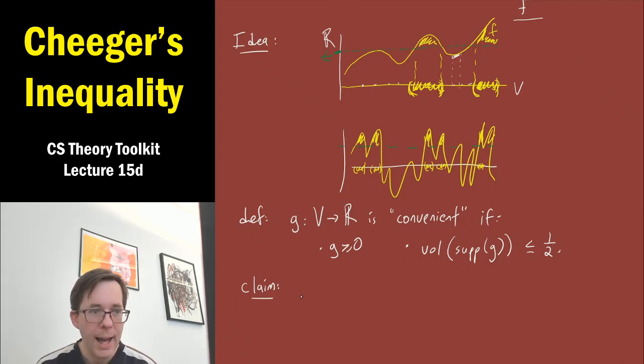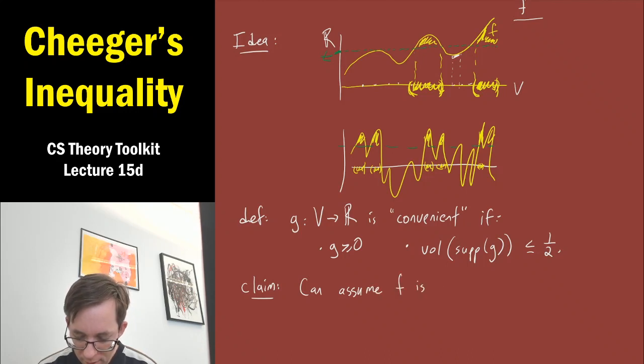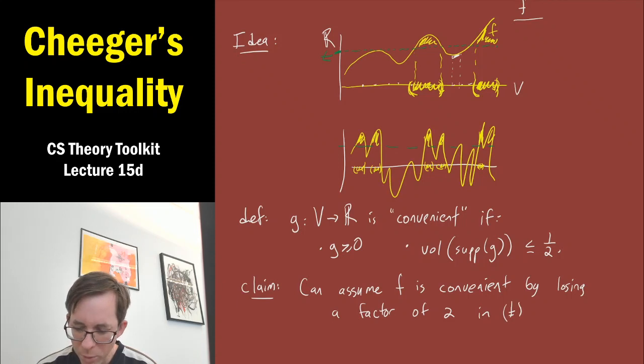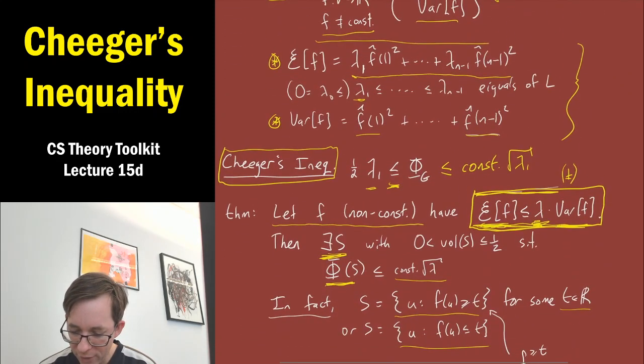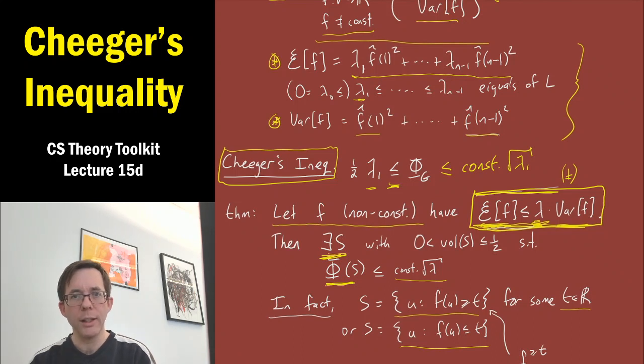And the claim is that we can assume that our given function f is convenient, losing a factor of, let's say, a half, or 2, I suppose, in our assumption dagger about f. Okay, so what we're going to do is, given our input function f that satisfies dagger, we're going to replace f with a closely related function, which is a, convenient, and b, has the same inequality, except maybe up to a factor of 2 or something. Okay, and this factor of 2 will enter into our final constant factor in our conclusion, but I was being a bit chill about that anyway.